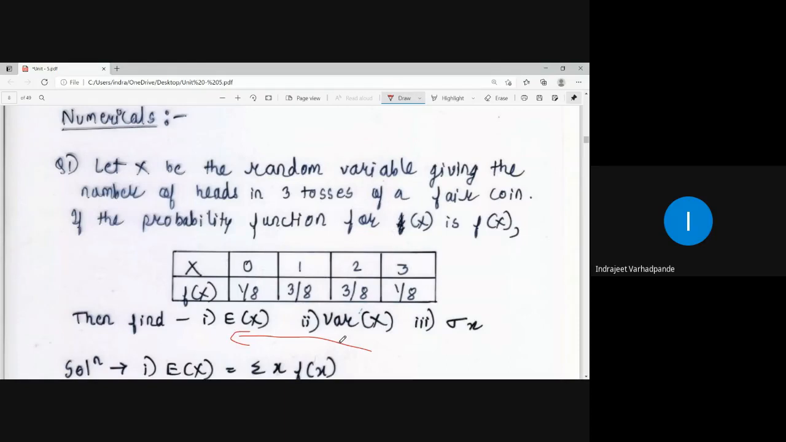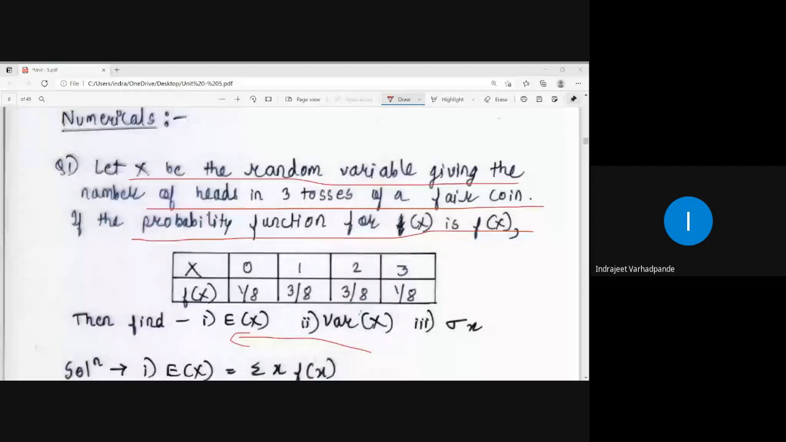So we will be requiring all these three terms as they are connected with each other. In the given example, people will ask you all three values from the given chart or table. Now here, let X be the random variable giving the number of heads in three tosses of a fair coin, and the probability function for random variable X is given by f of x.